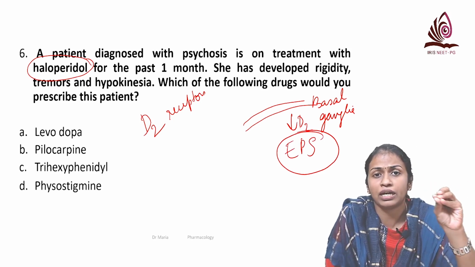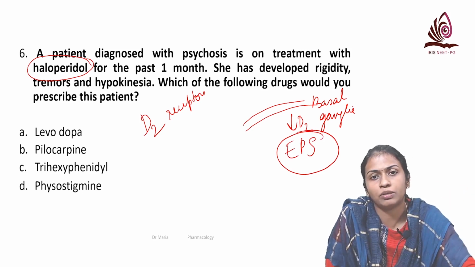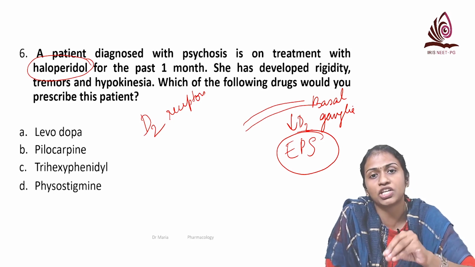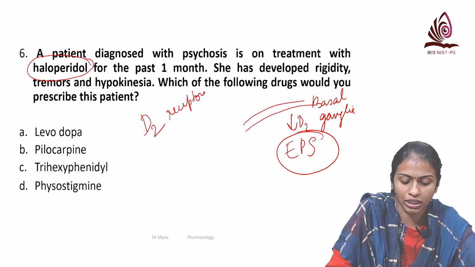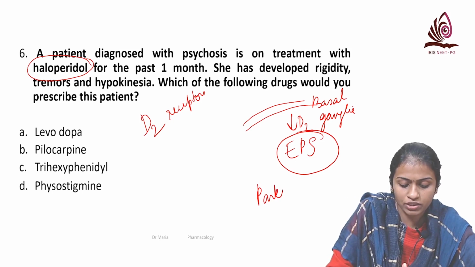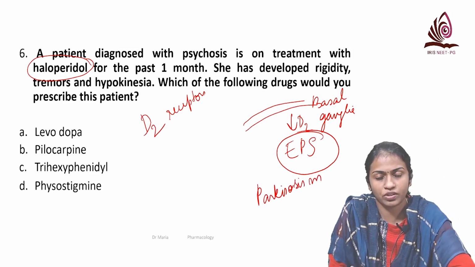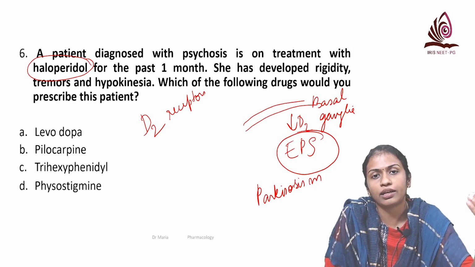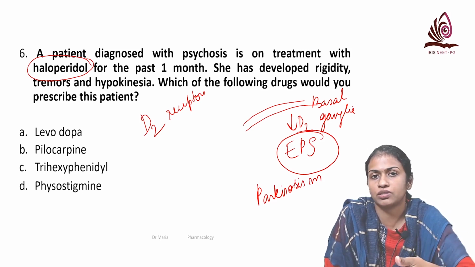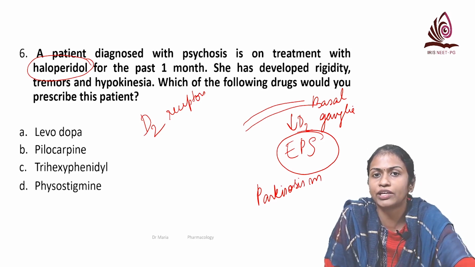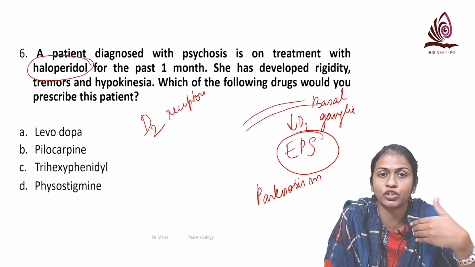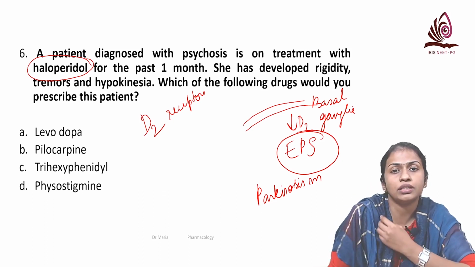Another very high yield topic is typical antipsychotics and these extrapyramidal side effects. And one such extrapyramidal side effect is Parkinsonism. And you all know Parkinsonism is due to deficiency of dopamine. Okay, so that is what has happened. The patient has taken haloperidol, and after 1 month, developed Parkinsonism because of D2 blocking in the nigrostriatal pathway. So what can we give here? Can we give levodopa or should we give some other agents?